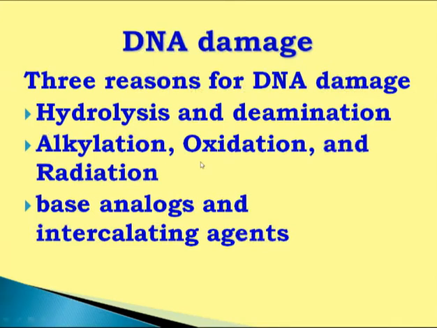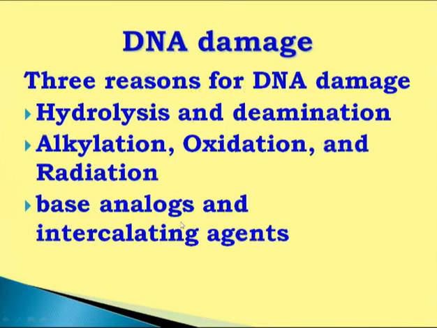Then another one is alkylation, oxidation and radiation. As I said, ethyl methane sulfonate is an example of an alkylating agent. There are many oxidizing agents and radiation, particularly ultraviolet rays and gamma rays, which are responsible for either disruption of the phosphodiester bond or glycosidic bond, or responsible for tautomerization, meaning change of bases from keto to enol. This is responsible for DNA damage.